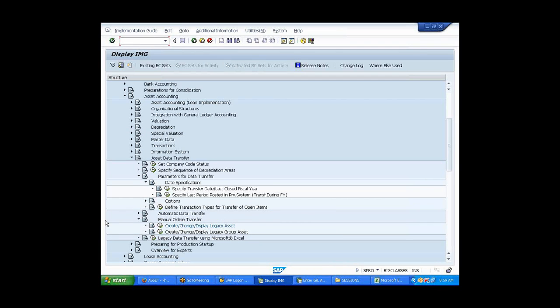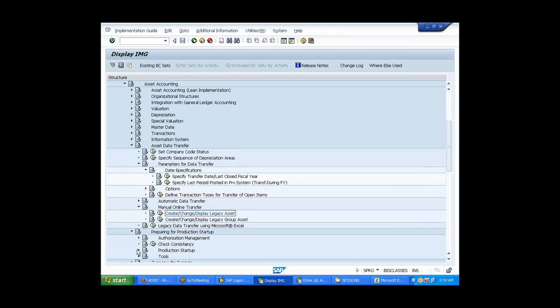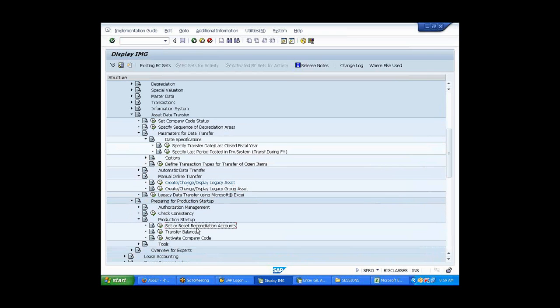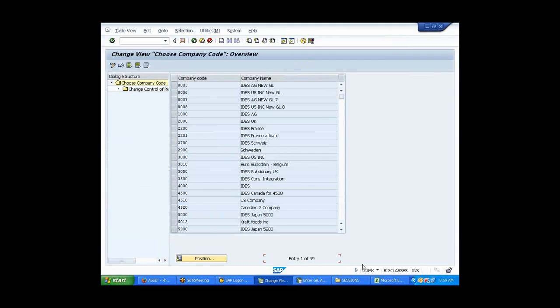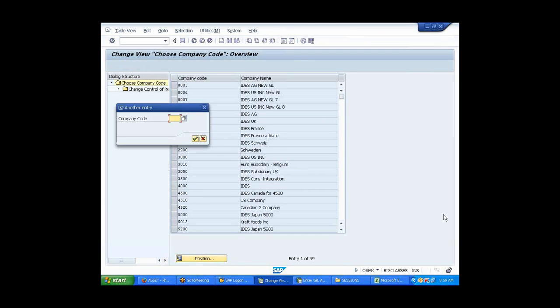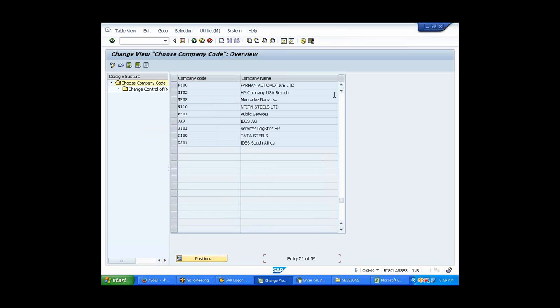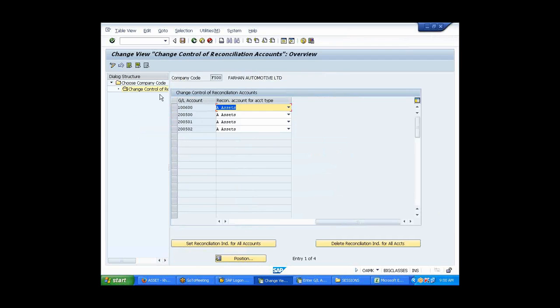Okay, set or reset reconciliation accounts. Note down the transaction code OAMK. Okay. Go to your company code F500. Select the company code. Click on this, change control of reconciliation accounts.